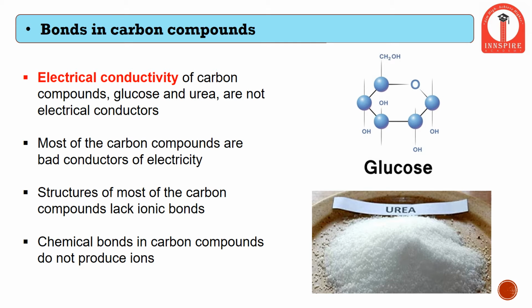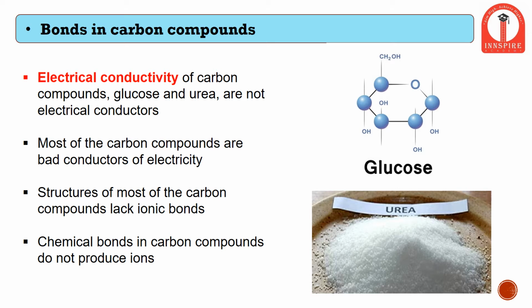As I spoke earlier, in order for electricity to flow within electrodes, they require certain molecules which can carry the charge, and these charged molecules are nothing but ions. Therefore, carbon compounds like glucose and urea are not electrical conductors. When compounds like glucose and urea break down, they don't form ions, and since they don't form ions, they are bad conductors of electricity.